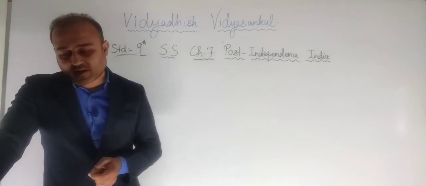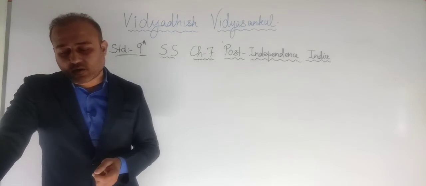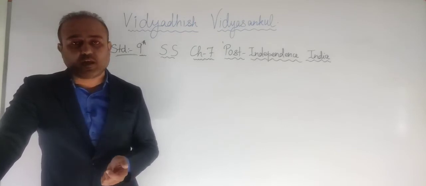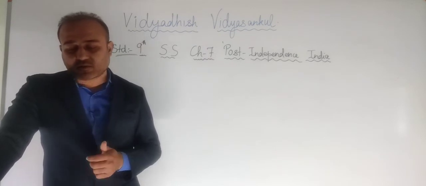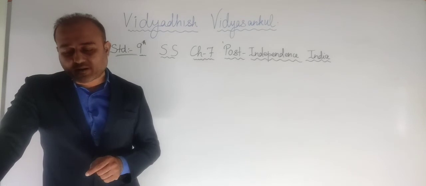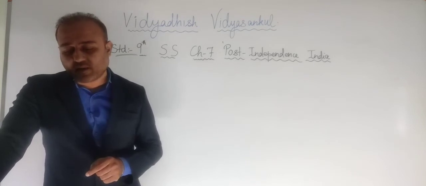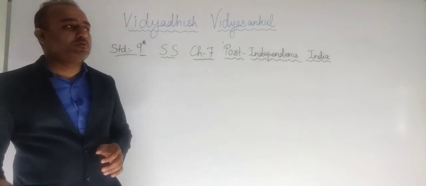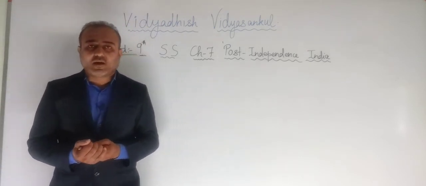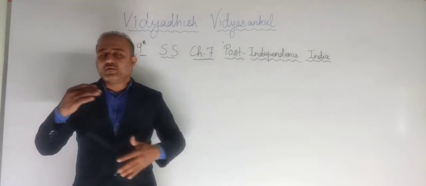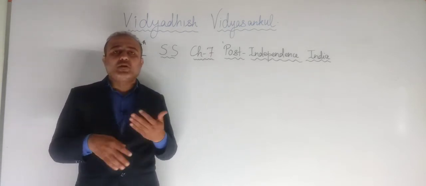And other factors played an important role in it. Therefore, regional inequality is seen in matters of equal development and resources of development. Grants given are the factors for regional inequality, right? So grants means facility in the form of money. Usually when the budget is formed, the government grants money to different states for development purpose.